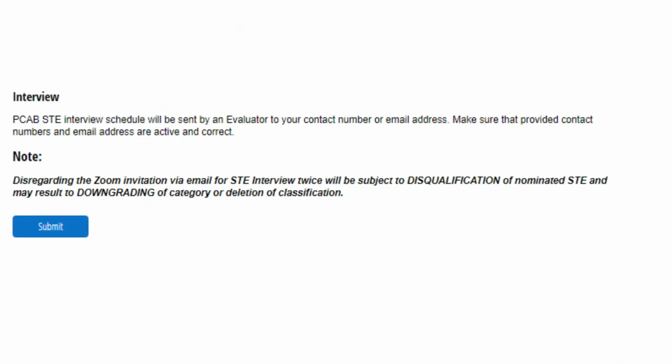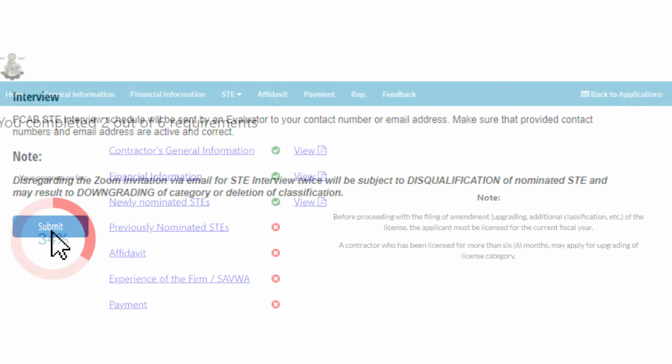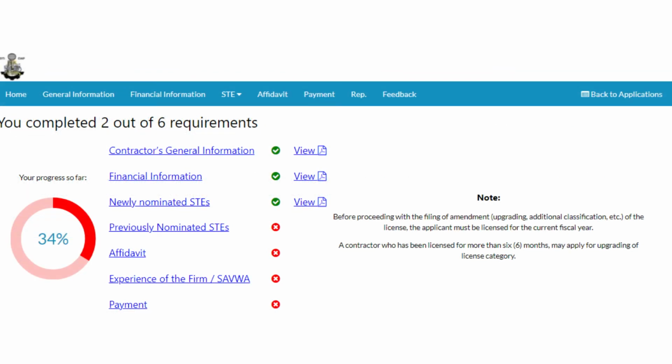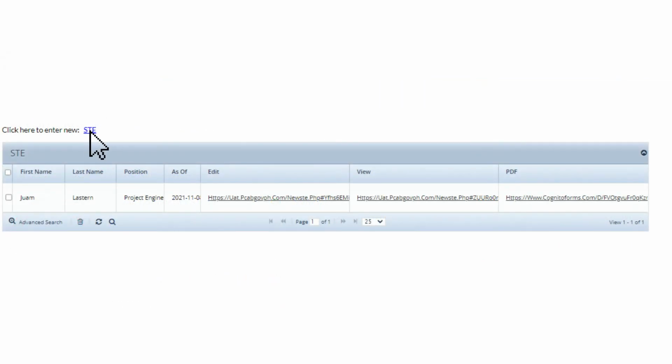PCAB STE interview schedule will be sent by an evaluator to the contact number or email address of the STE. Make sure that provided contact numbers and email address are active and correct. Once complete, the applicant may now click on Submit button to save changes. The applicant may add as many STE as applicable by clicking again on the newly nominated STEs tab and by clicking on STE button on the list of STEs.